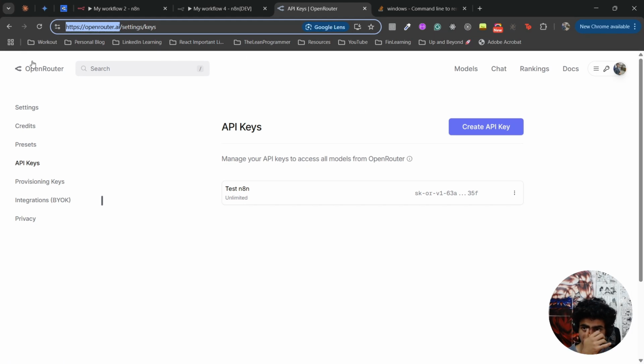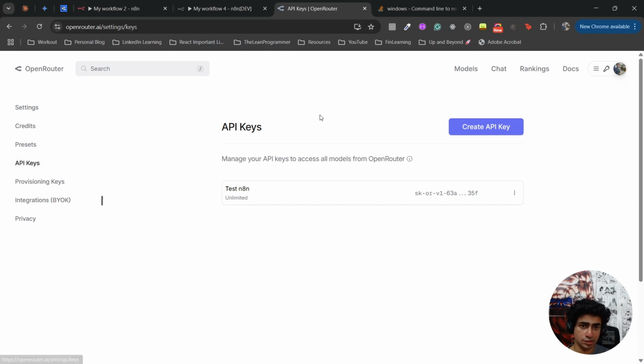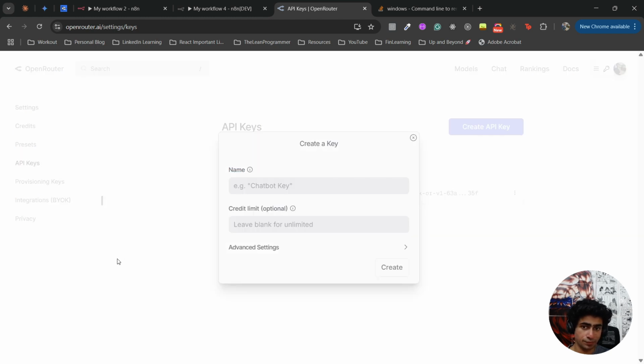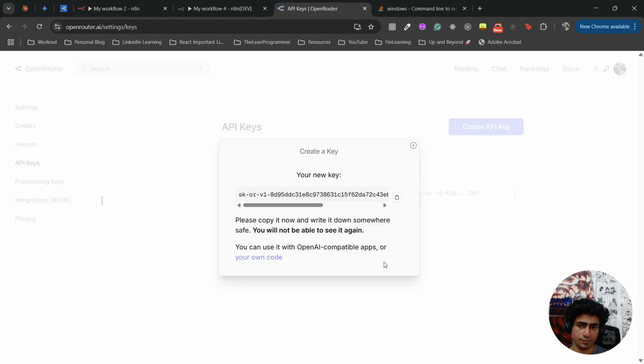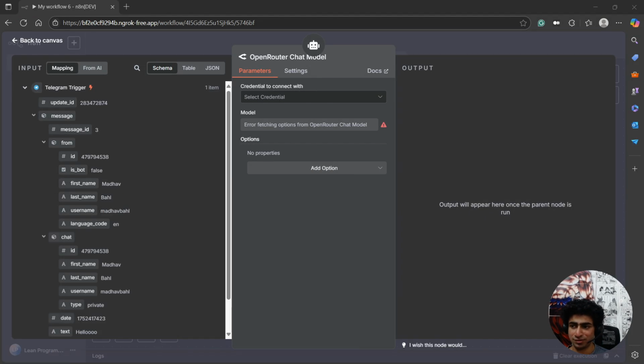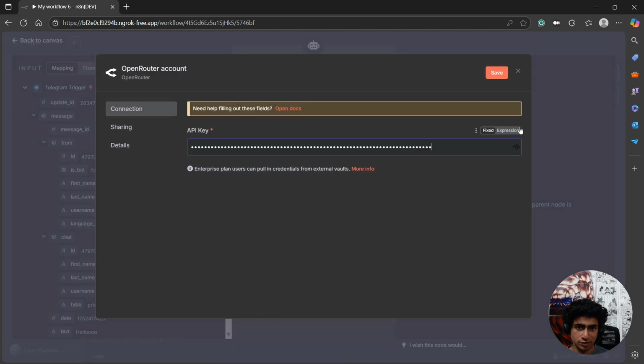You can go by going to settings and then keys, API keys, and then create a new API key. I'm going to call this my LLM Telegram key. Anything works, right? Okay, let's create it and then just copy it. As simple as that. See, it's so easy. Now what you need to do is create a new credential and just paste this key here.